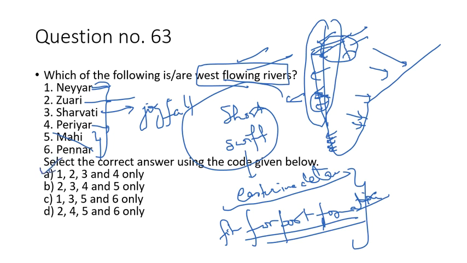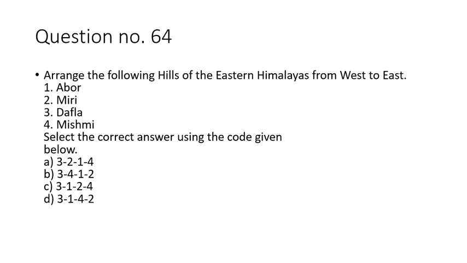So 5 and 6 are wrong. 1, 2, 3, 4 are correct. So A is the correct option in this. This was question number 63.